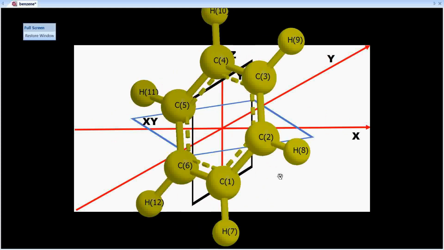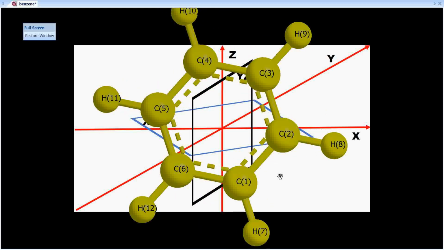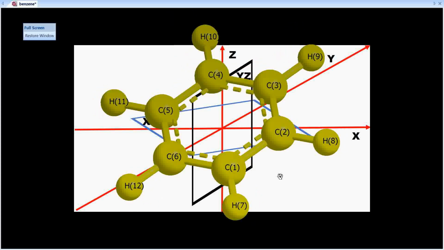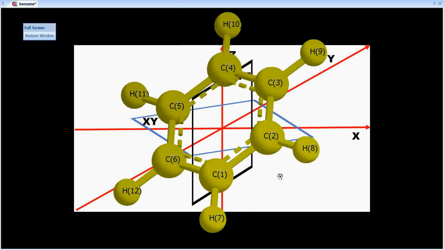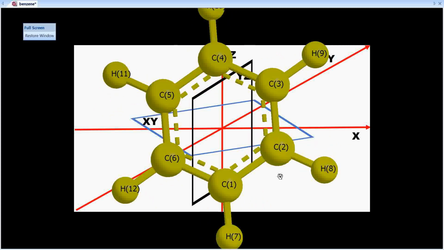It will look somewhat like this. This is a rotation of 180 about an axis passing through C3 and C6. If I further rotate, then once again the original arrangement of the atoms will come into the picture.